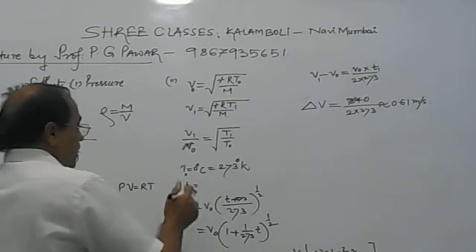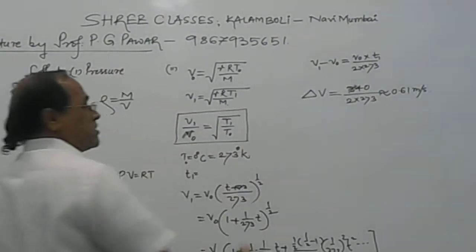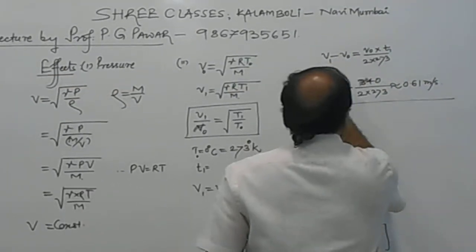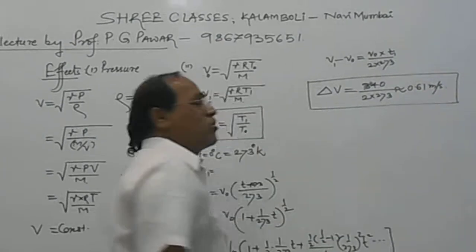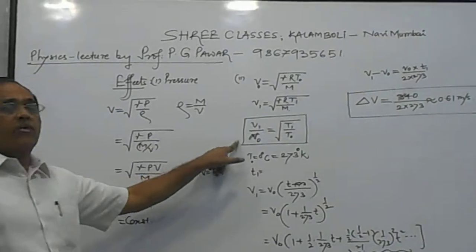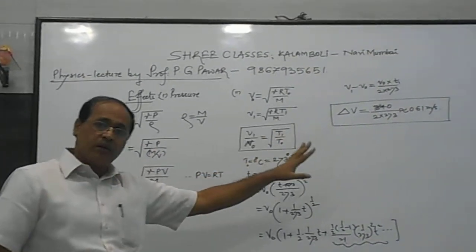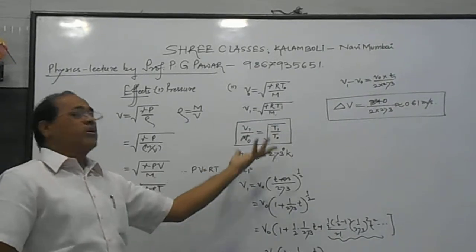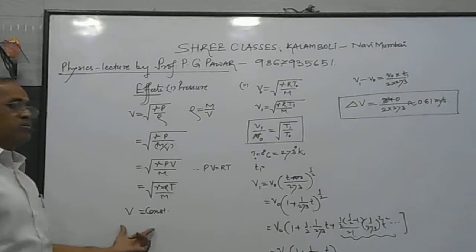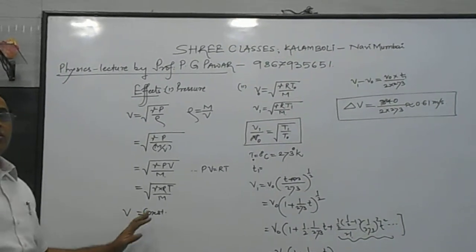For the effect of pressure and temperature, this formula can be utilized. This is also called the temperature coefficient of sound. This is the equation from which we can generate velocities at different temperatures, or if out of these four quantities any one is not given, it can be found out. This shows that there is no change in the velocity of sound due to pressure.